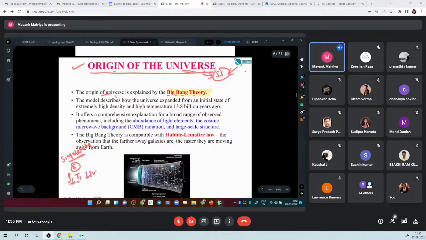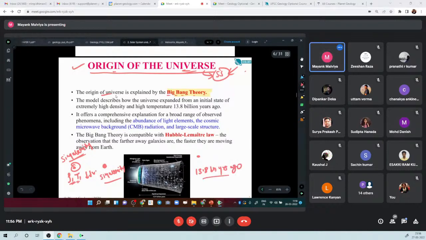So this Big Bang theory explains how the universe expanded from its initial stage of very high temperature. Theoretically, they say it is like infinite temperature, infinite pressure and density, and very little volume. So it is just like a point or a very small tiny ball, right? This was all the universe. All the matter, all the energy of the universe was confined to a single point, which is known as singularity, right? This story starts around 13.8 billion years ago.